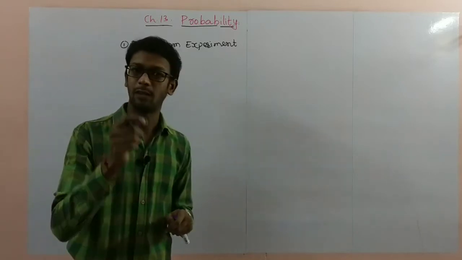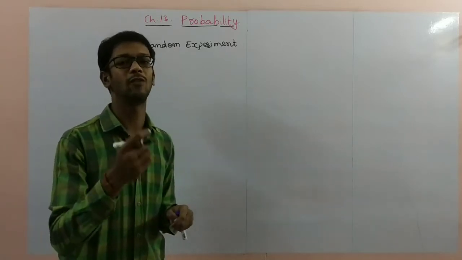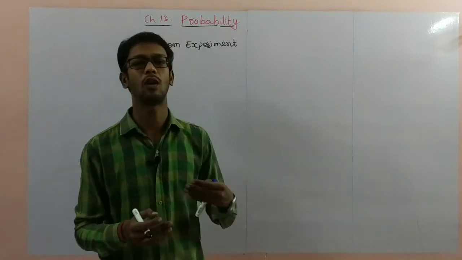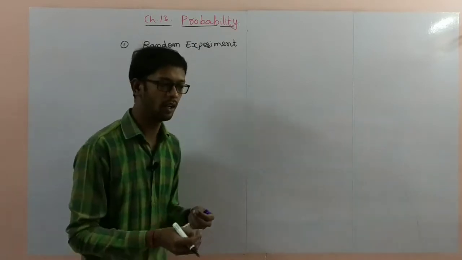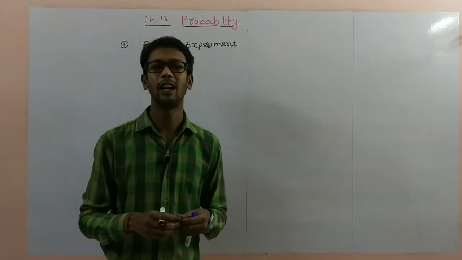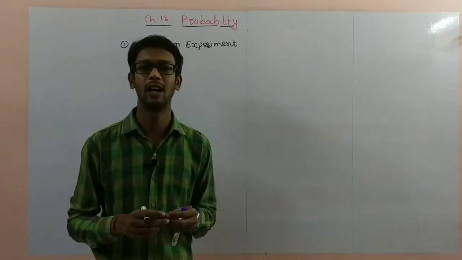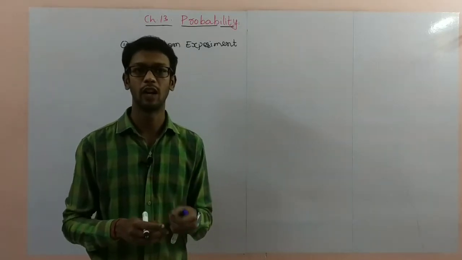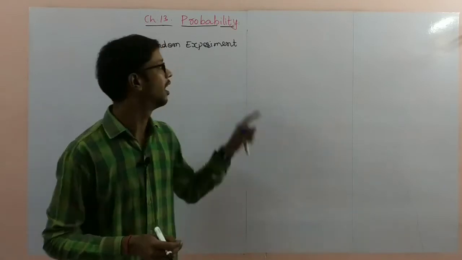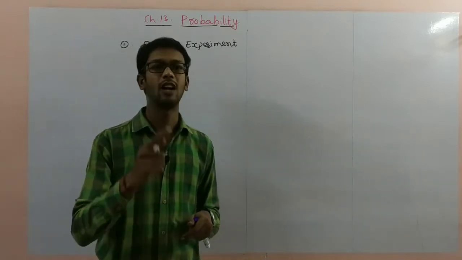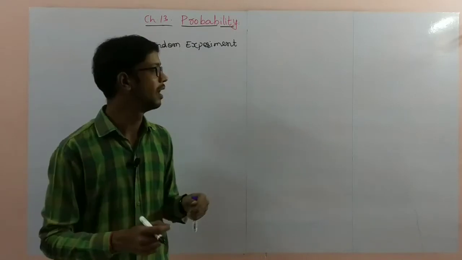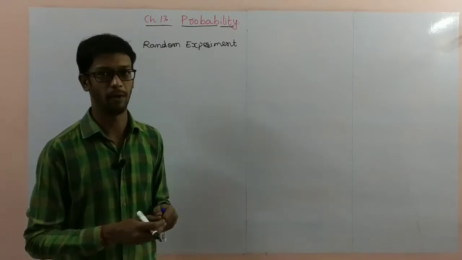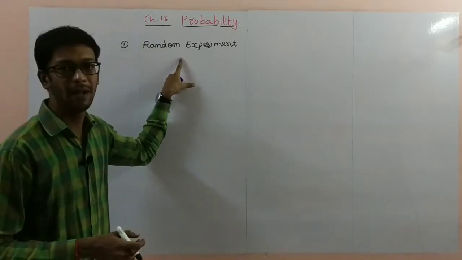One is that the experiment consists of more than one outcome, and we can't predict the outcome before. That means, for example, if we are tossing a coin, the results we know, tail or head, but for that particular position, we can't predict whether we will get head or tail. So that type of experiment is called a random experiment: more than one outcome, and we can't predict the answer before doing the experiment.